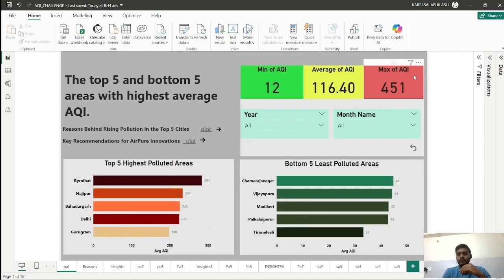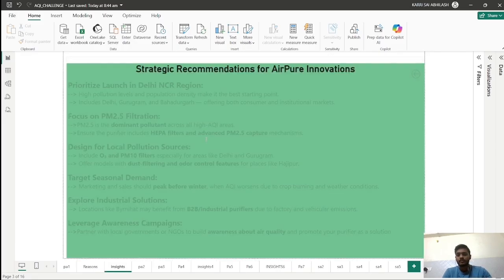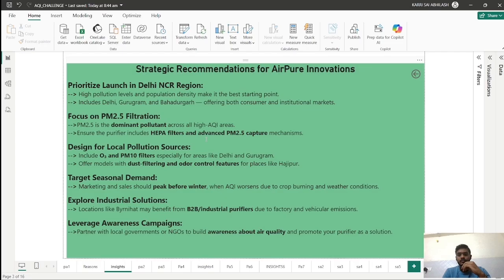So we saw the reasons behind why these are the top most polluted areas. Now let's see the insights for the company so that they can take decisions. From this visualization, what we can suggest is that they can launch their product in Delhi.